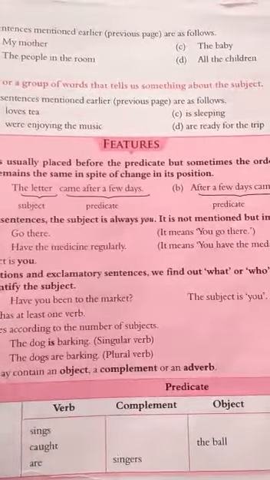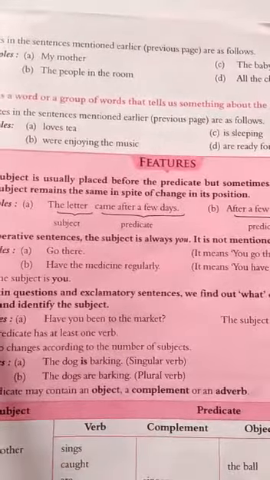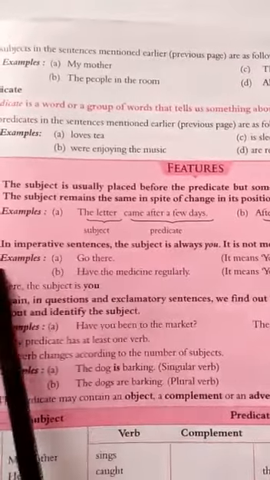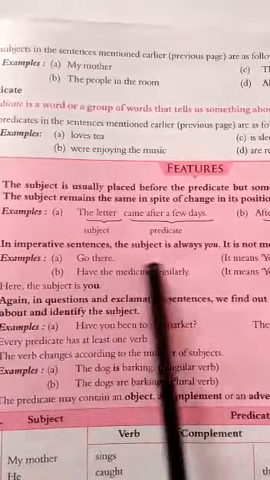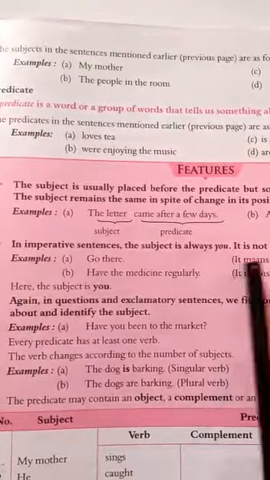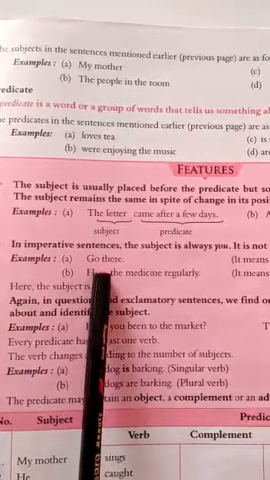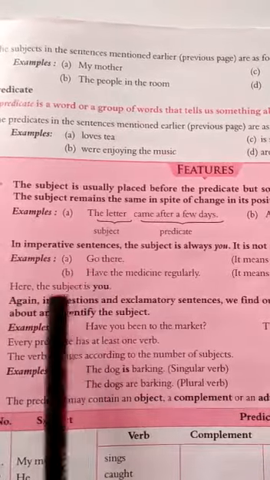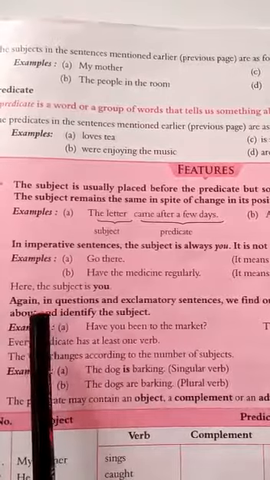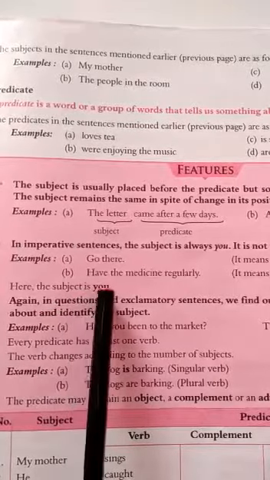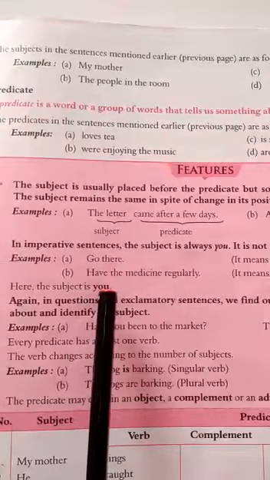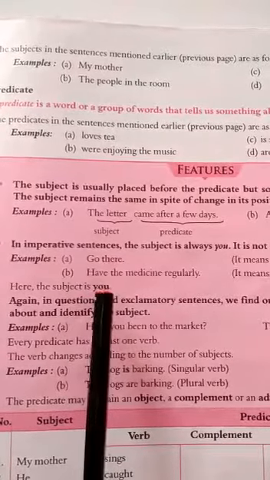Now we will see imperative sentences. In imperative sentences, the subject is always you. It is not mentioned but implied. As I told you, in an imperative sentence, direct orders are given, and the subject is not given, but we have to understand that it is you.